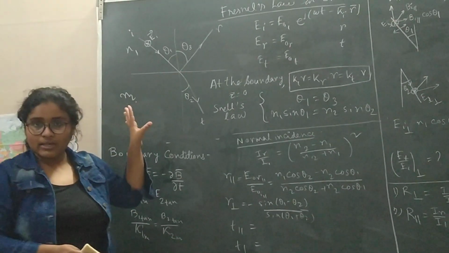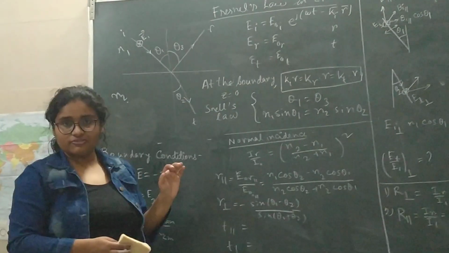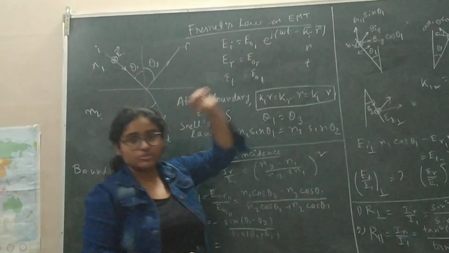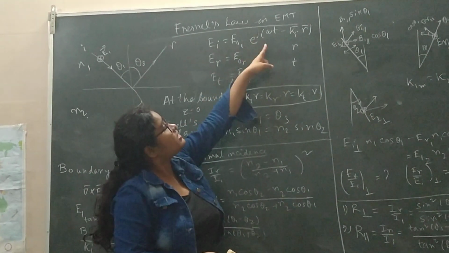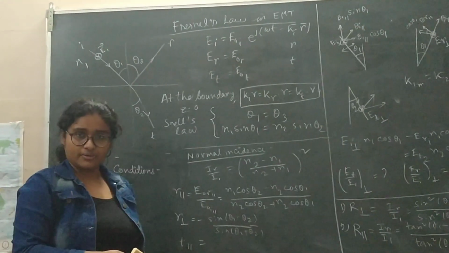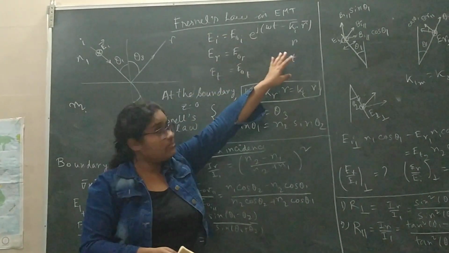Now what will be the relation among these three? Suppose we have the incident electric field, with the solution from the Maxwell equation, E0i exponential of j(ωt − ki·r).